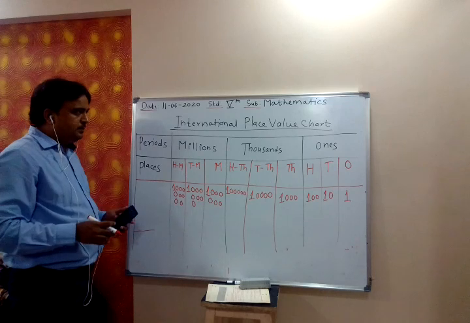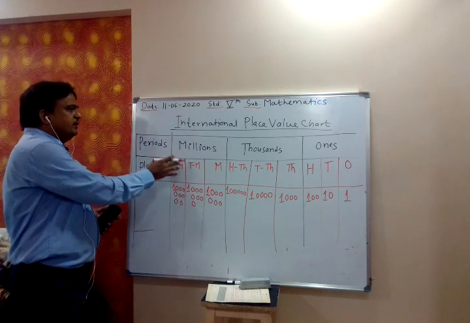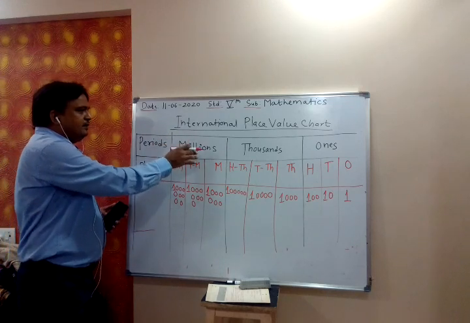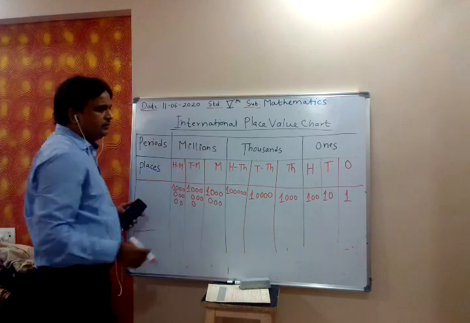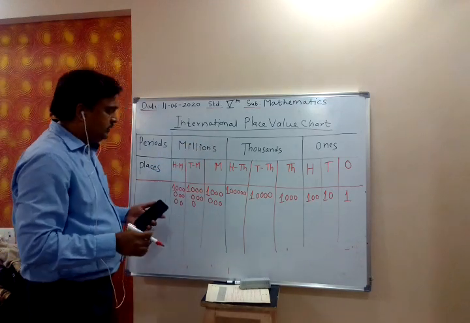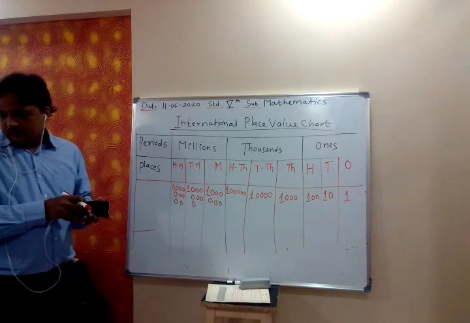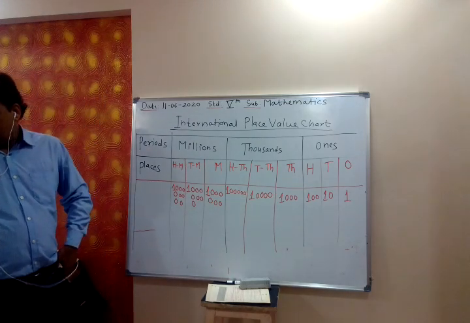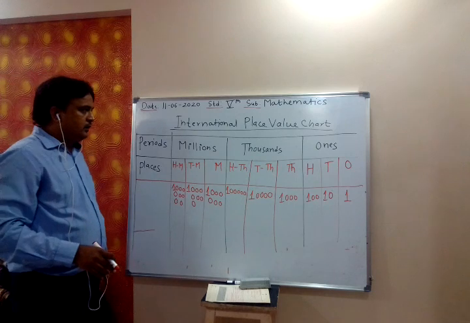So international place value chart divides the digits of the number into three groups. Mute your voice. Deepika, Manya, please mute your voice.